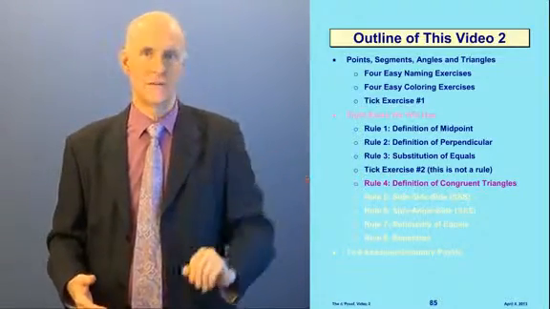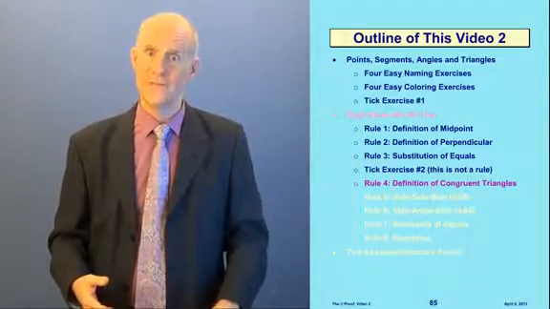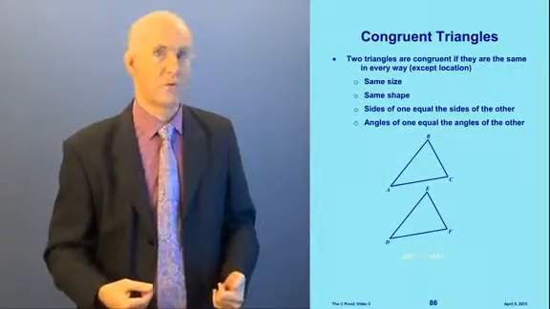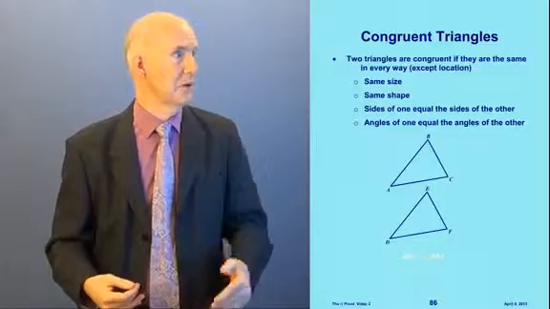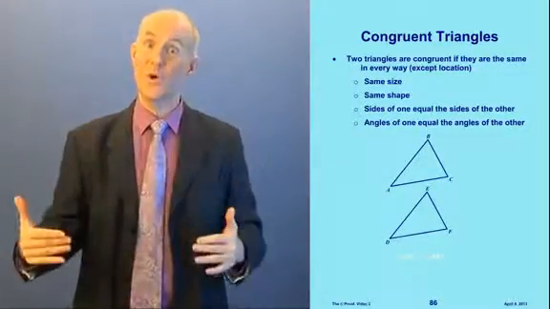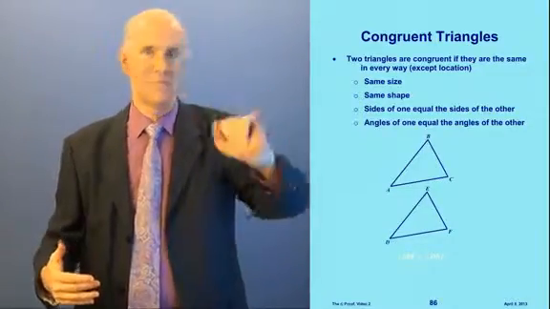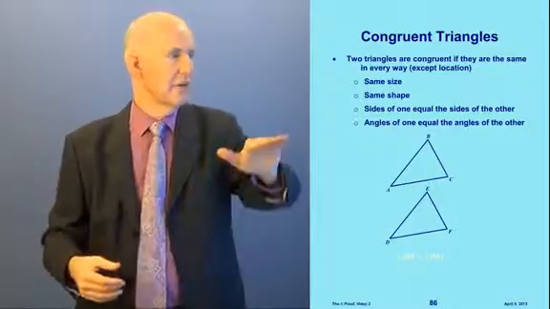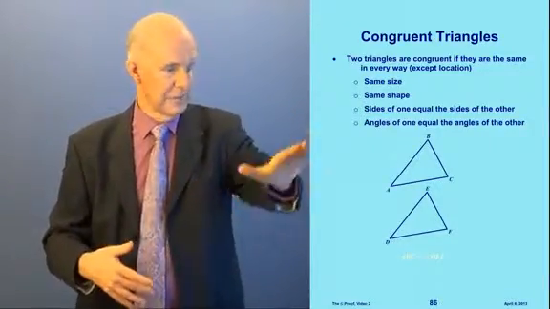So now let's go on to rule 4, the definition of congruent triangles. Before we get to the rule, I want to talk about what it means for two triangles to be congruent. It means that they are the same in every way except location. They're the same size, the same shape. The sides of one equal the sides of the other, and the angles of one equal the angles of the other, like this.